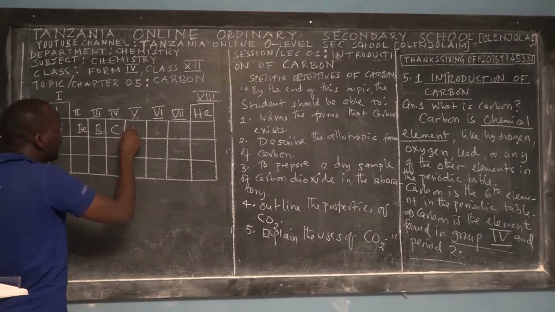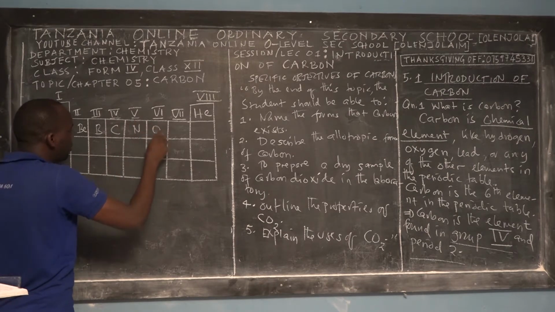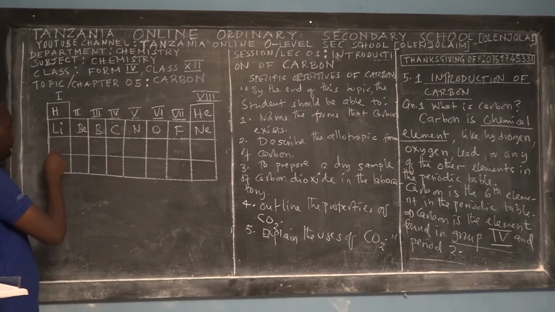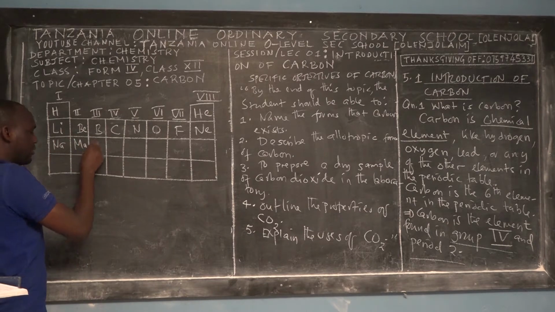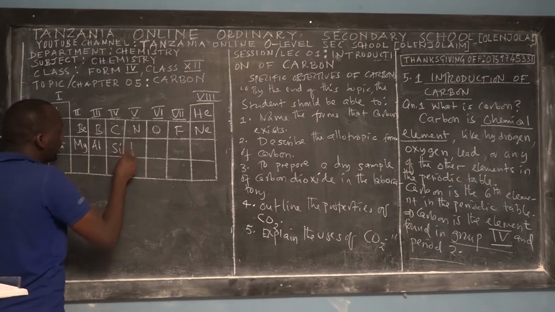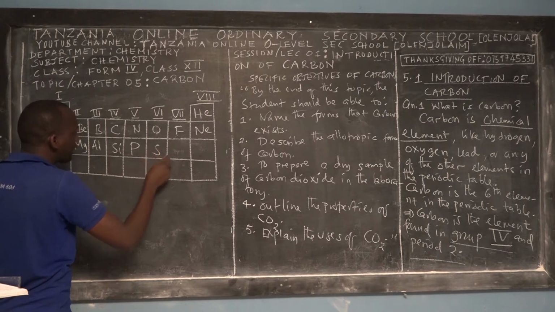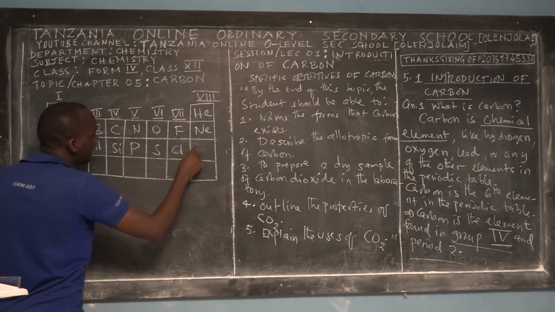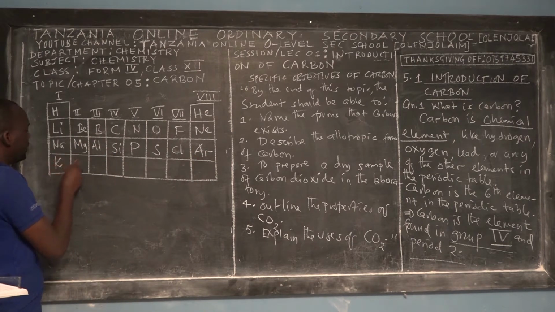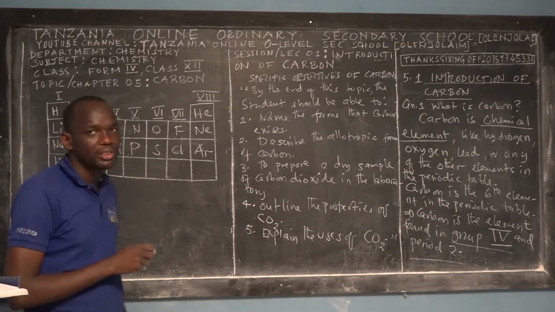Then we have nitrogen, oxygen, fluorine, then next is neon. Again, you will have sodium, magnesium, aluminium, silicon, phosphorus, sulfur, chlorine, and argon. And then here we have potassium, and here we have calcium. So those are the 20 elements that you know.